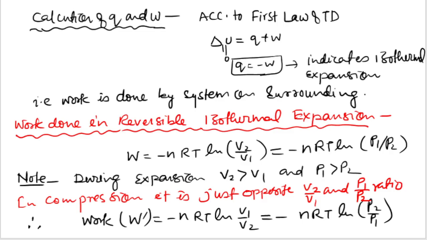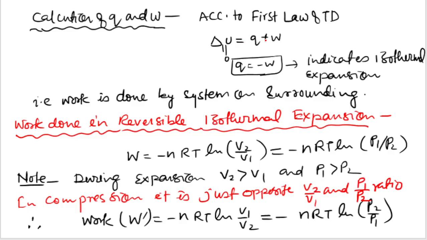Now calculate the heat and work. According to the first law of thermodynamics, dU is equal to Q plus W. For an isothermal process, internal energy change is 0.